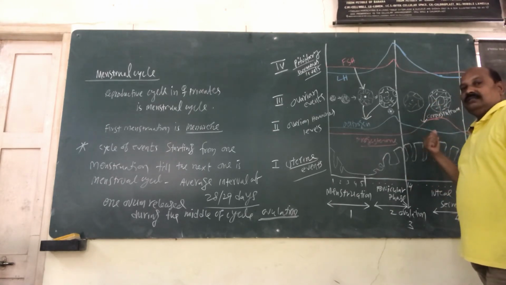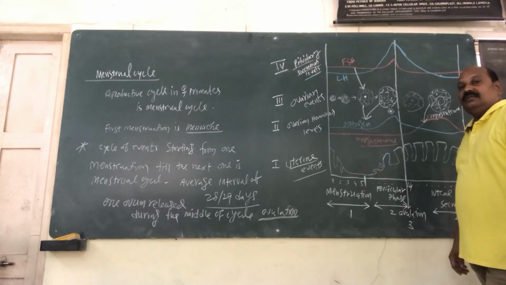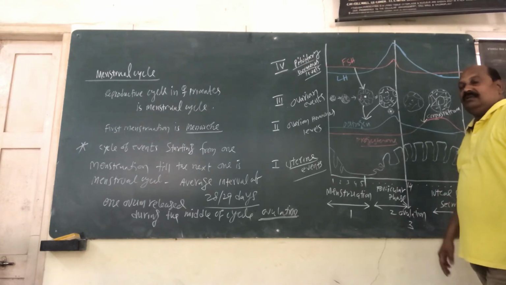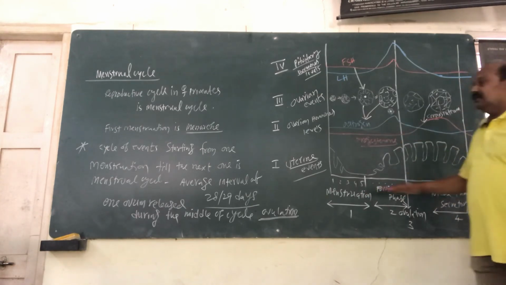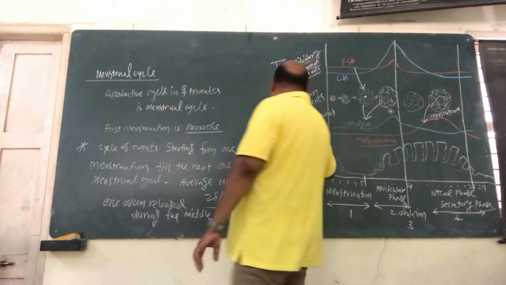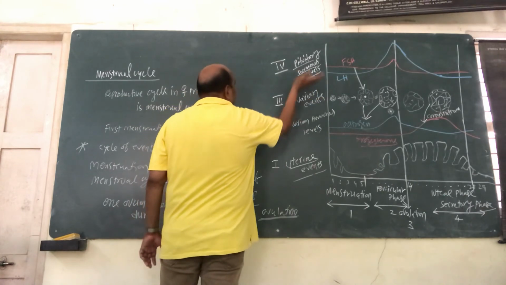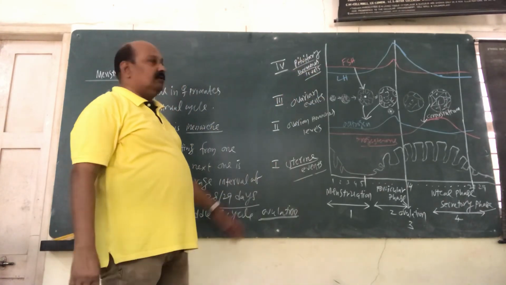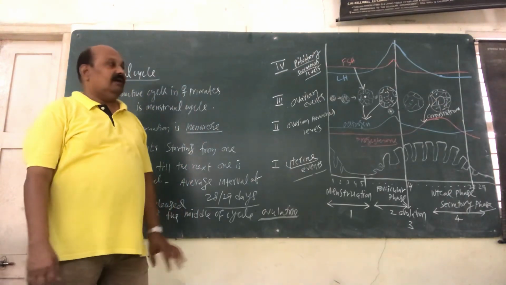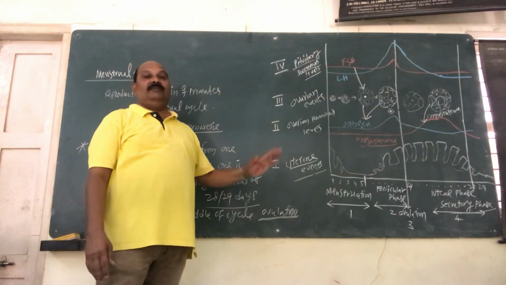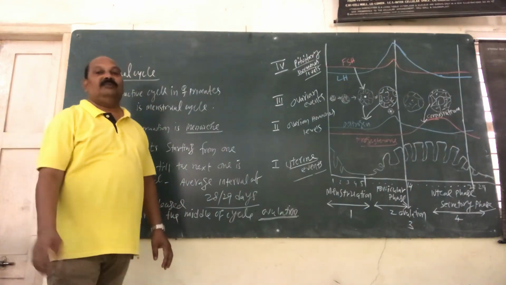This is the way the whole cycle is repeated every 28 days in the human female. So that is a very important cycle. Here remember the 4 stages, and uterine events, ovarian hormone levels, ovarian events, and finally pituitary hormone levels. Please go through the NCERT textbook very thoroughly. There is a beautiful diagram to understand better. So this is the way the menstrual cycle happens in the human female, right?